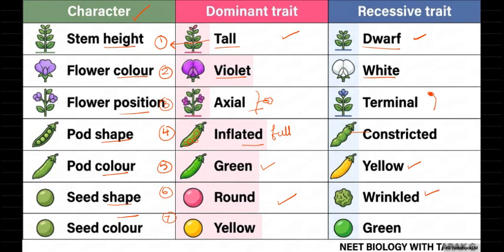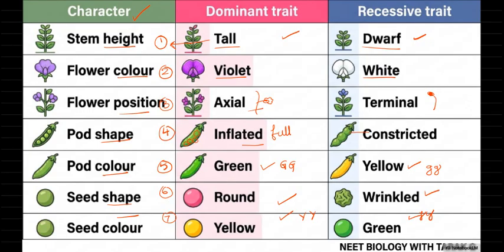Seed color: yellow is dominant and green is recessive. See the difference here: for pod color, green is dominant, so you have to use the allele capital G, and for the recessive use small g, not y. Same here: seed color yellow is dominant, so use capital Y, and small y for recessive.